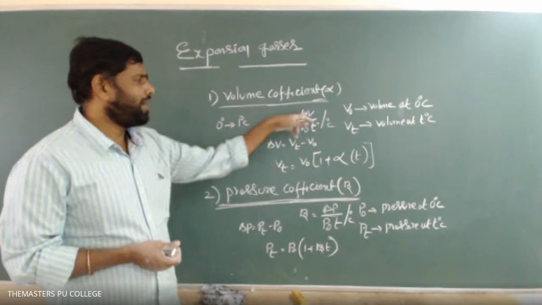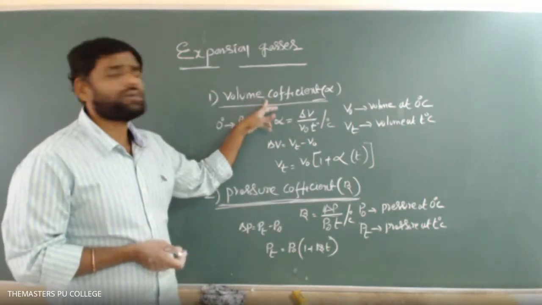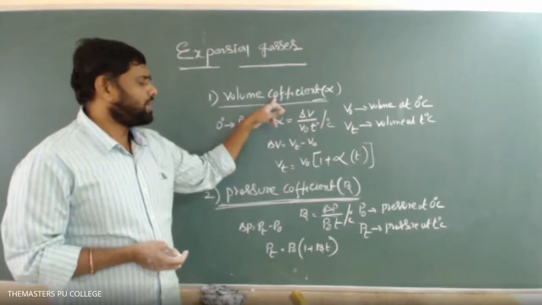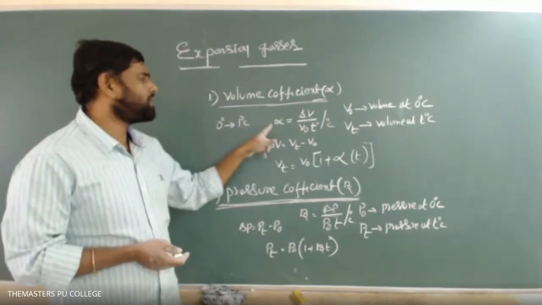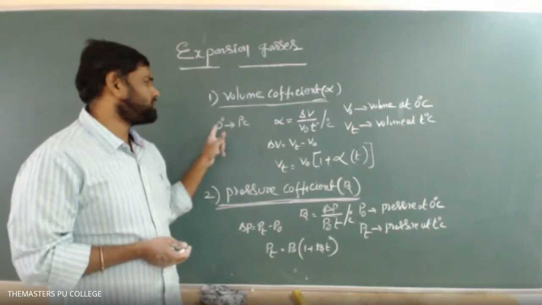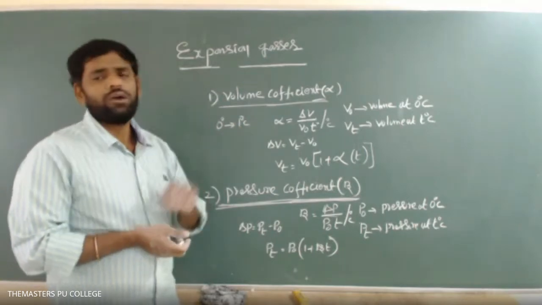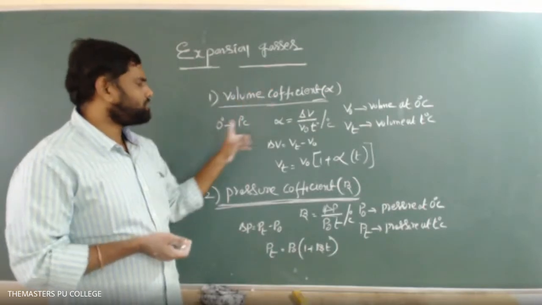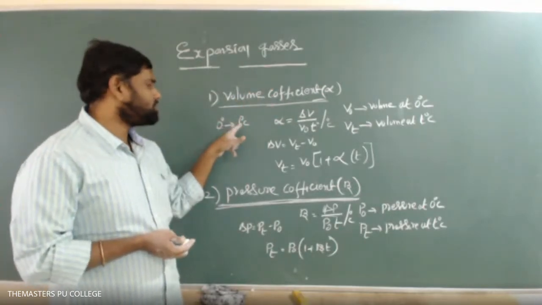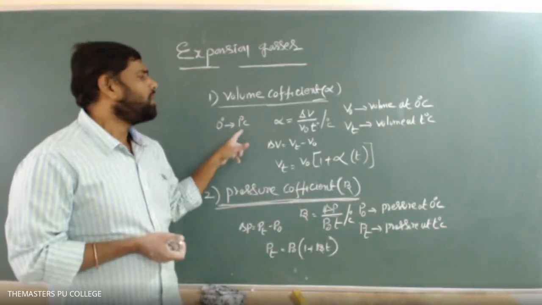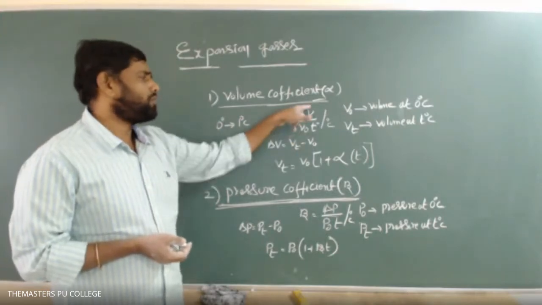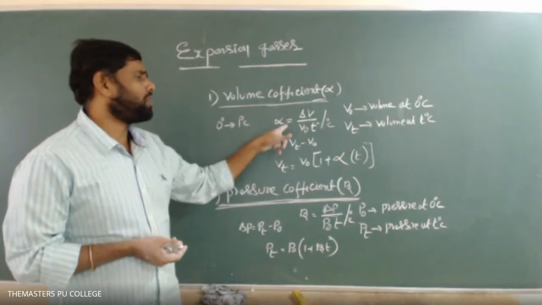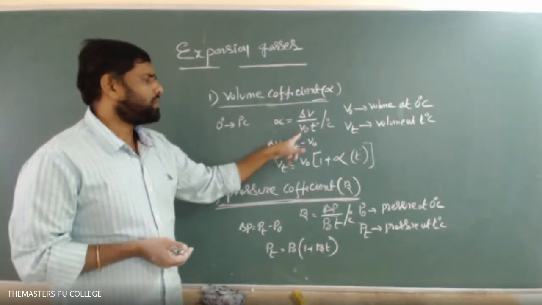How can we define the volume coefficient of expansion? At constant pressure, it is the fractional change in volume of a gas per 1 degree rise of temperature when the gas is heated from 0 degrees Celsius to 1 degree Celsius. By keeping the pressure of a gas constant, if the gas is heated from 0 degrees centigrade to 1 degree centigrade, what is the fractional change in volume of the gas? That is known as the volume coefficient of expansion, alpha equals delta V by V naught into T.